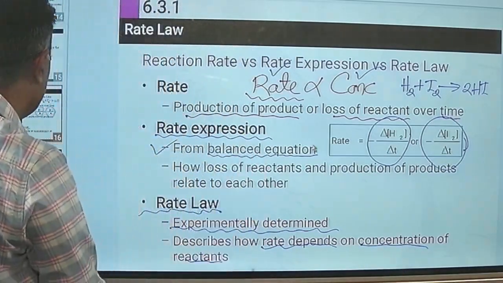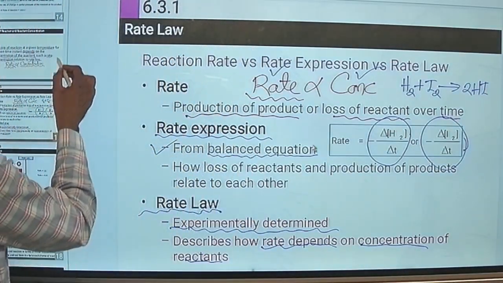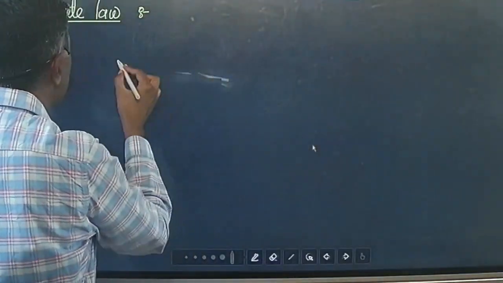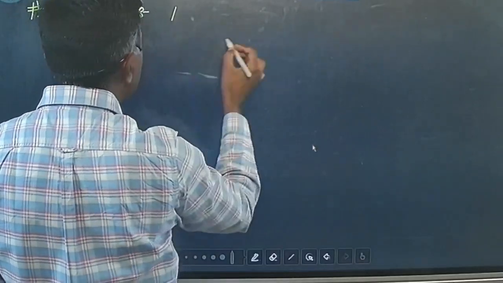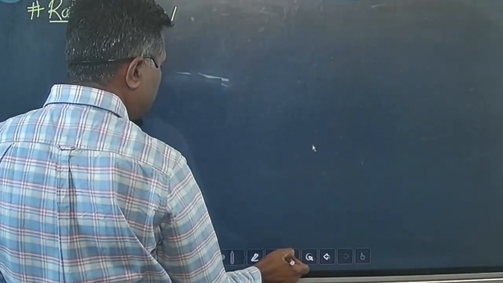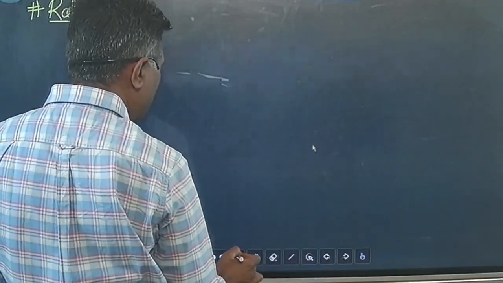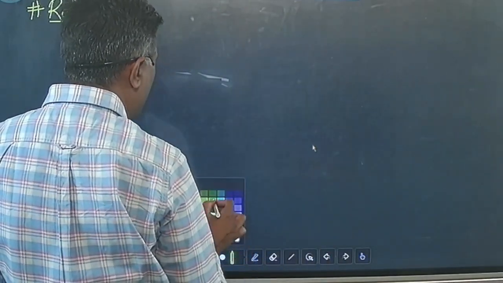Okay, so for any chemical reaction, generally we can apply the rate law. For that purpose I will consider a general chemical reaction and try to apply the rate law.